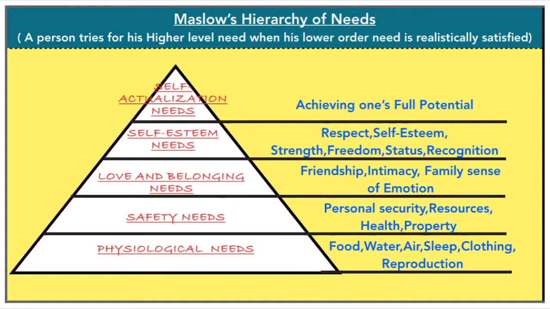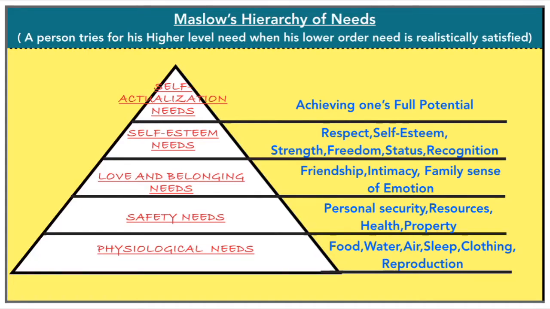Second comes the safety or security needs, where, if the employees get satisfied with the physiological needs, they move on to the higher level called safety or security needs. The examples are personal security, resources, health insurance, property, etc. When the employees get satisfied with the safety or security needs, they move on to love and belonging needs. The good examples are friendship, intimacy, family, and a sense of emotion among the groups in an organization.